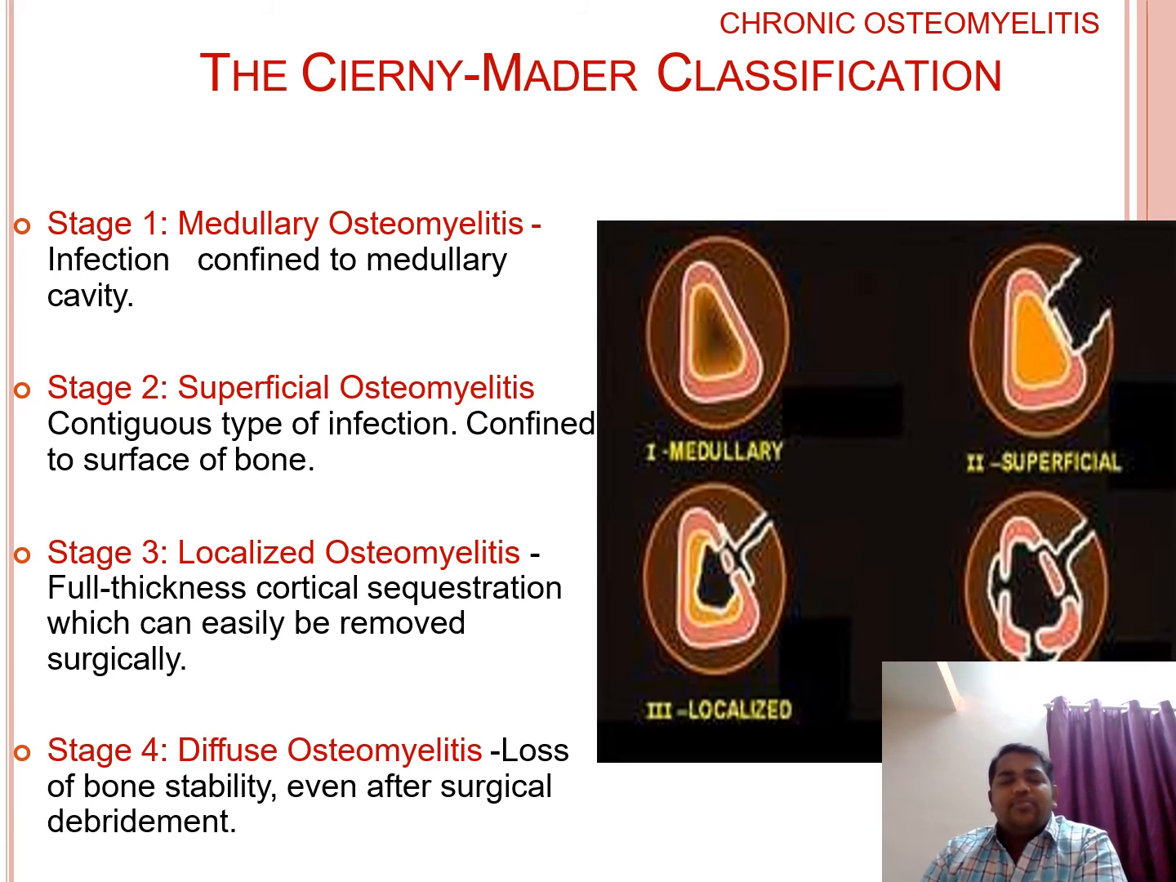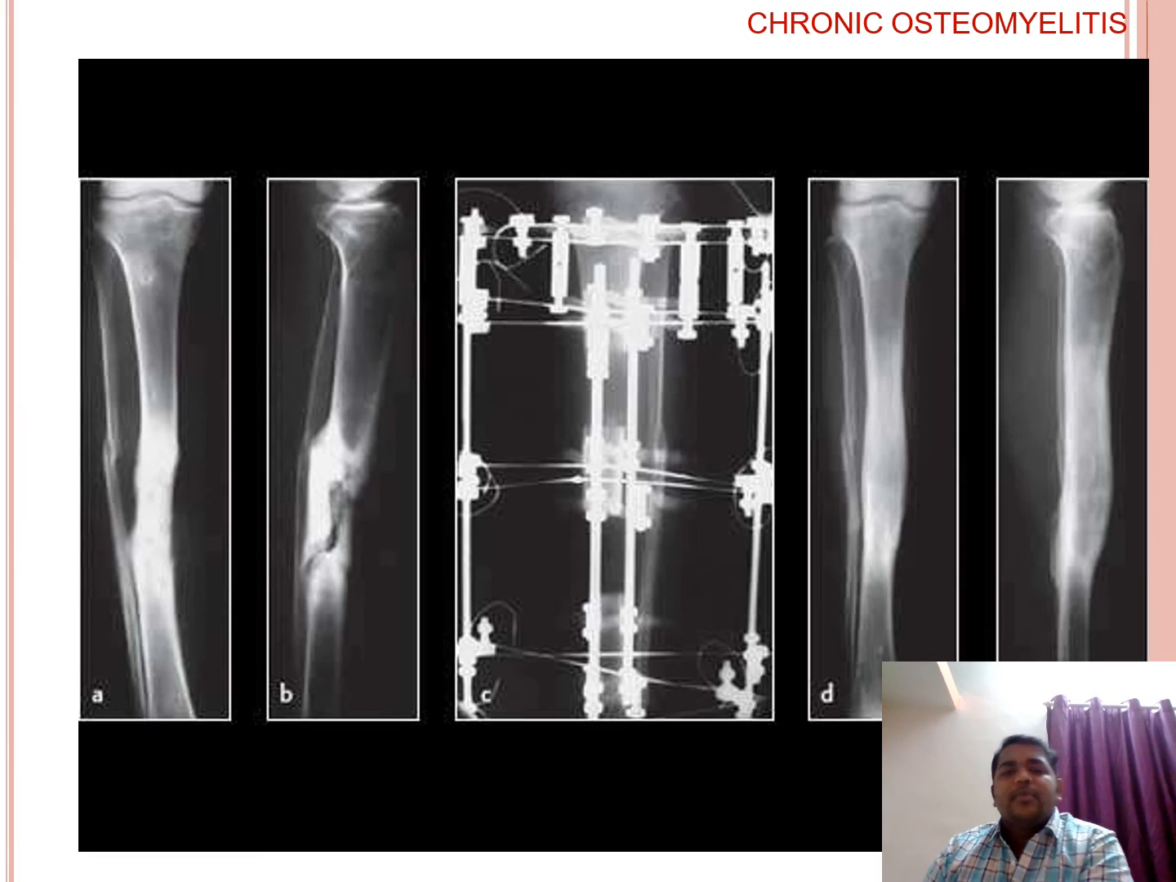So this is the diagrammatic presentation of the Cierny-Mader classification, in which stage 1, that is medullary, the infection is confined to the medullary canal. So this is the picture showing stage 1 of the Cierny-Mader classification, that is medullary osteomyelitis. Stage 2, as the infection is confined to the surface of the bone, comes under stage 2. In stage 3, the infection is a full thickness cortical sequestration, and in diffuse osteomyelitis, loss of bone stability is seen even after surgical debridement. So this is the clinical picture or X-ray.